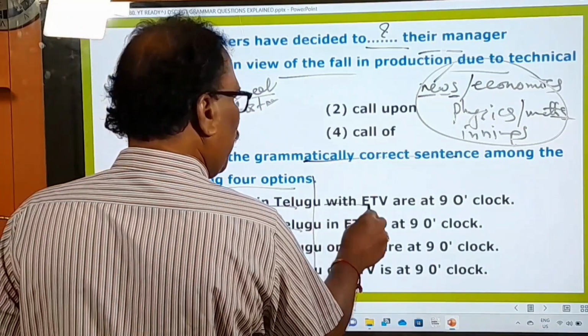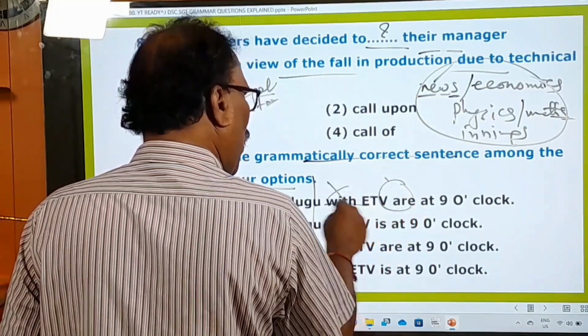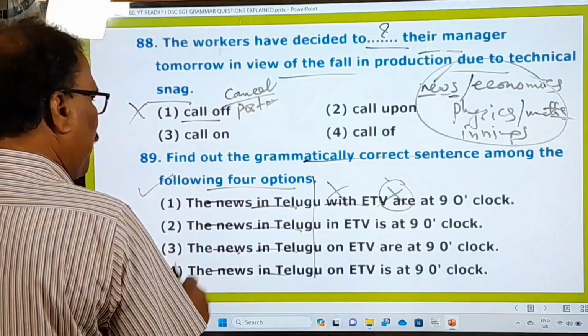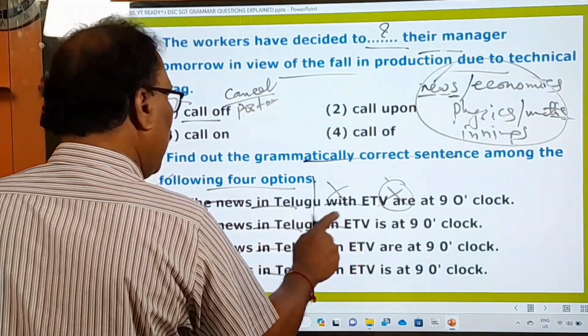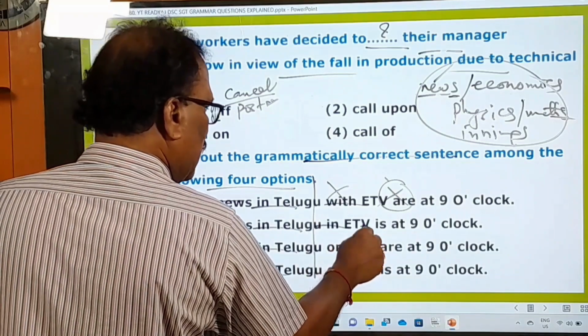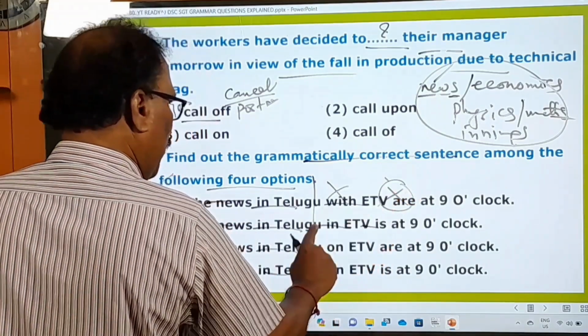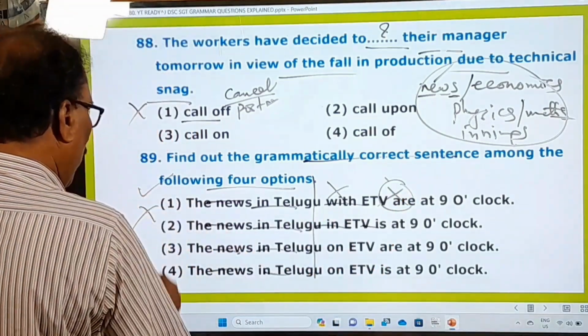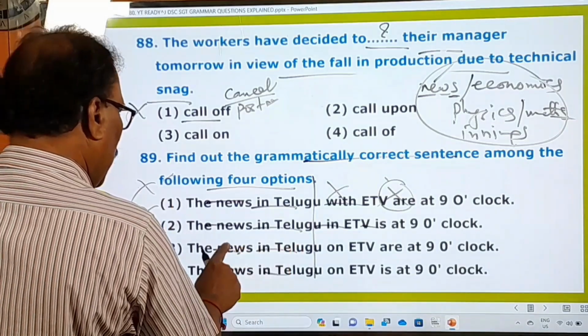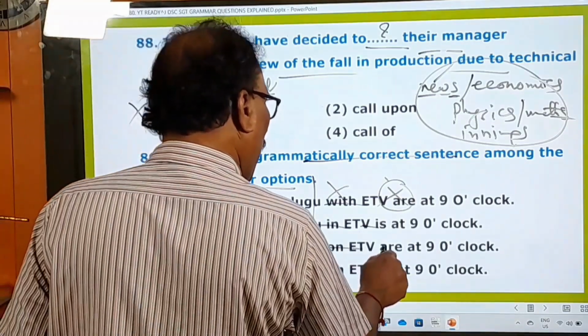With ETV you cannot say "are" there. That's why this is wrong and this is wrong. That's why this is gone. The news in Telugu, in TV, in ETV you cannot say. This verb is okay. The news is okay, but "in TV" is not correct. That's why it's wrong. Okay, sorry. This is wrong. And here, the news in Telugu on ETV "are" is there.